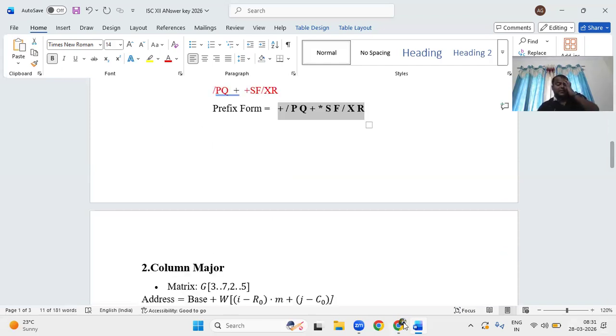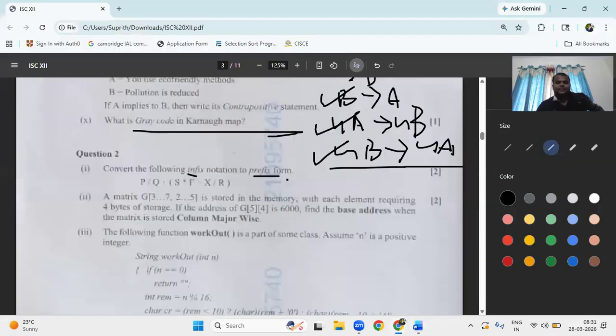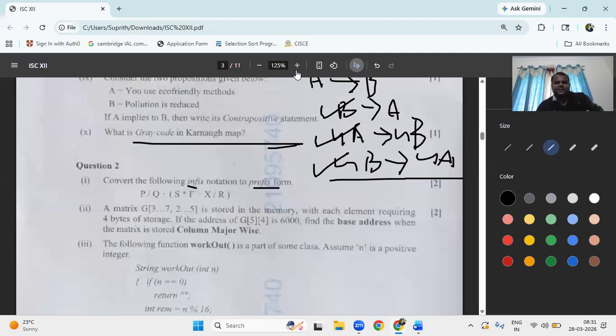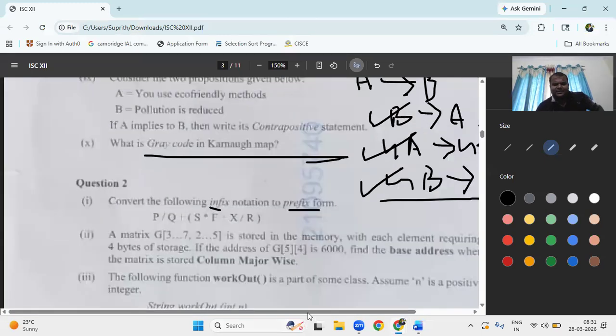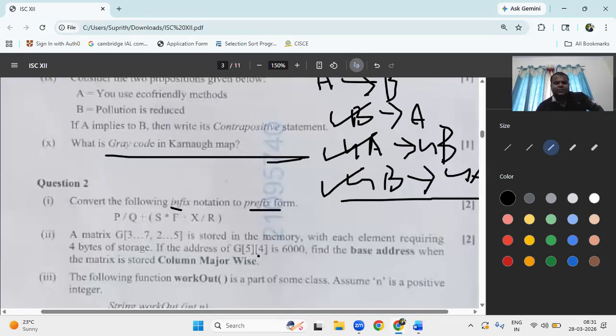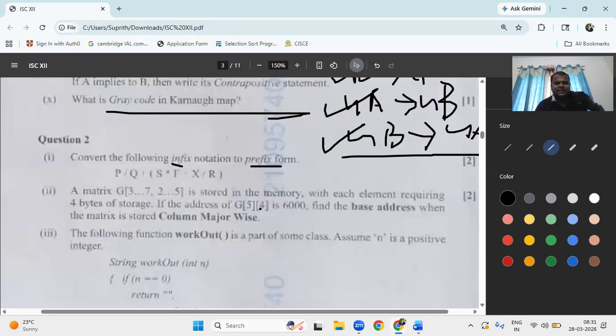Next question is: I think the screen is not showing clearly, but you can check the question paper. He has given an array with lower limit R0 and upper limit RU, column lower limit C0 to 3, 7, 2, 5.